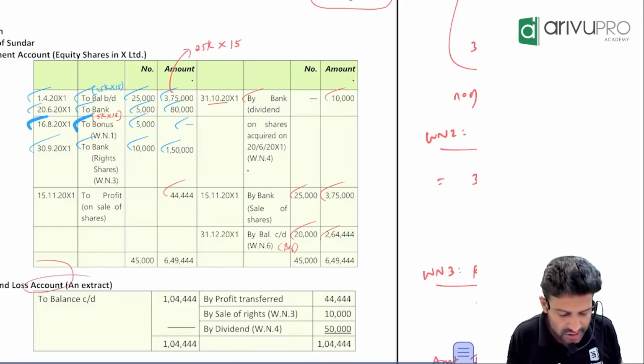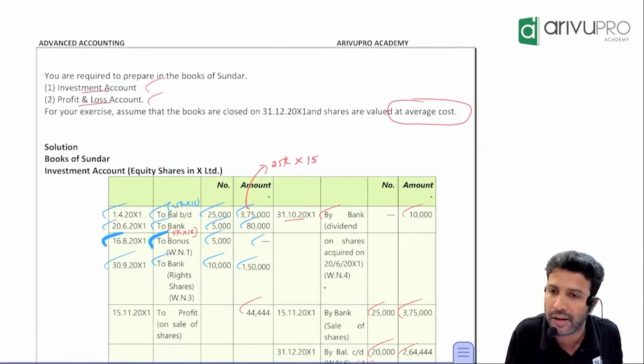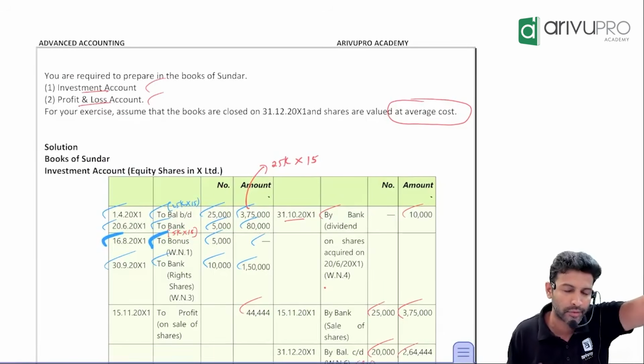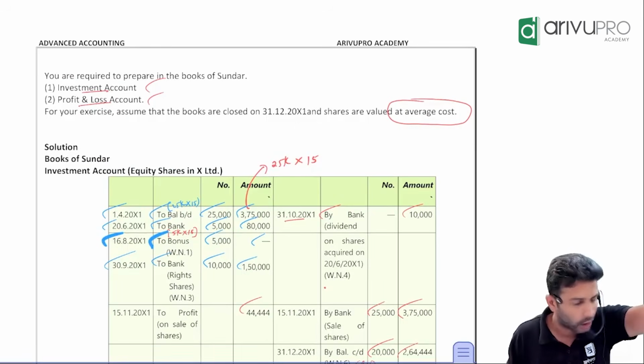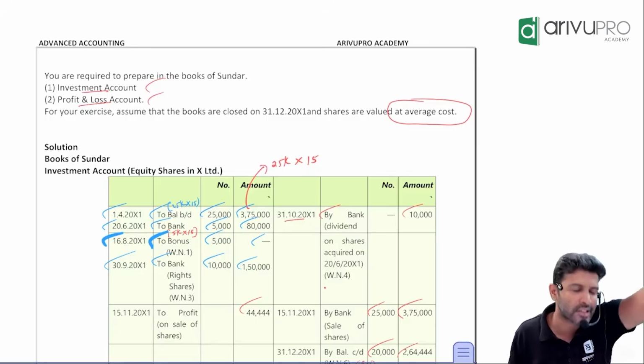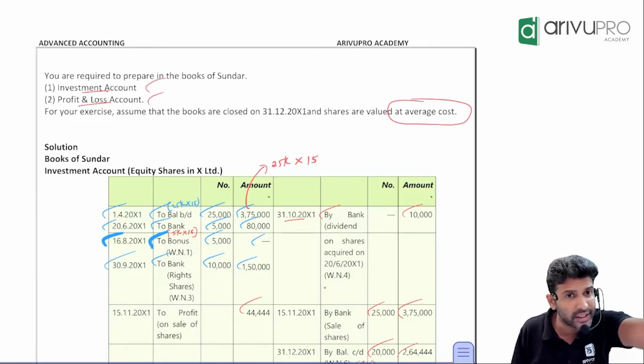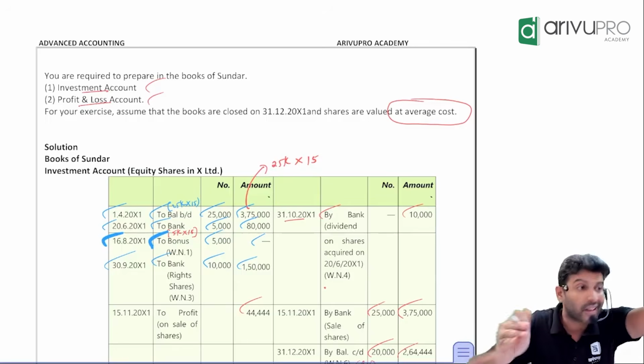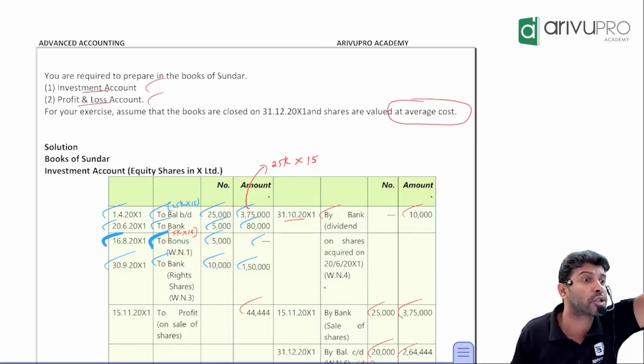But here they have asked for P&L also. If you just check, they have asked investment as well as P&L. Three things go to P&L here. If I recollect, what are those? One is profit on sale. Let's first call out the three components. Profit on sale. Then normal dividend. One more: the rights, which were sold.